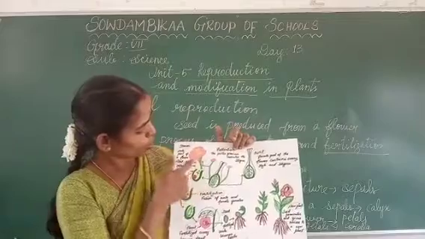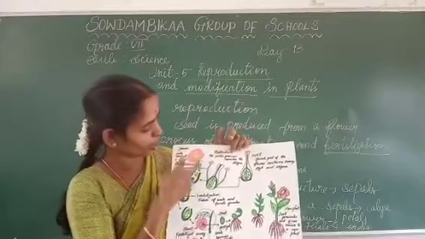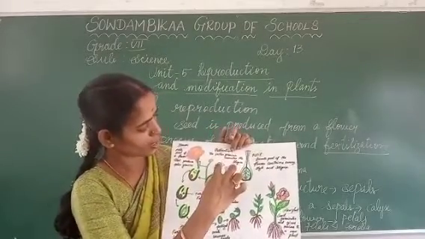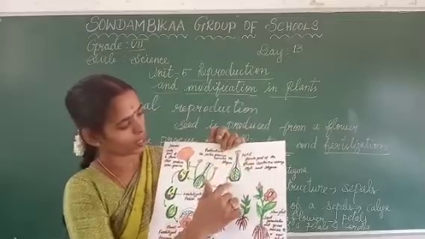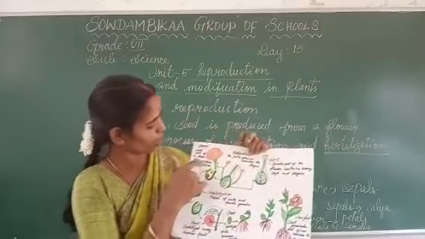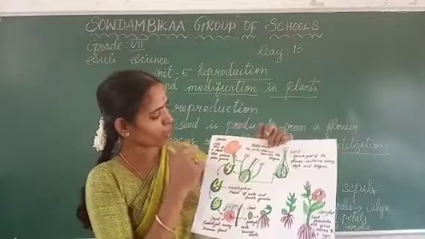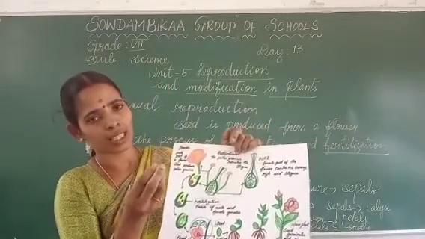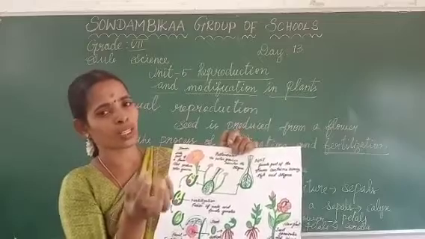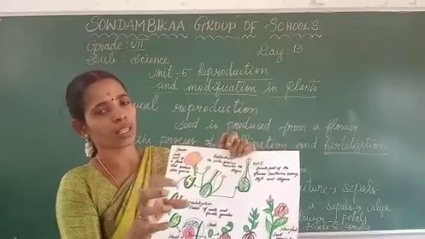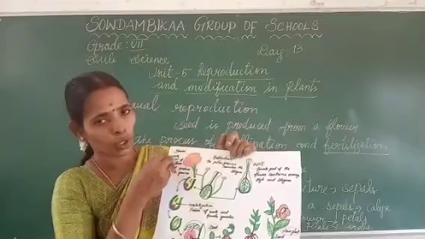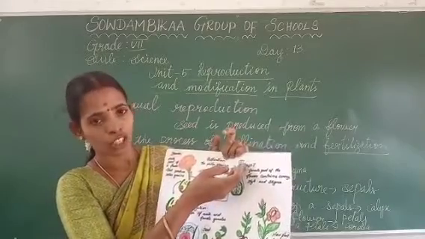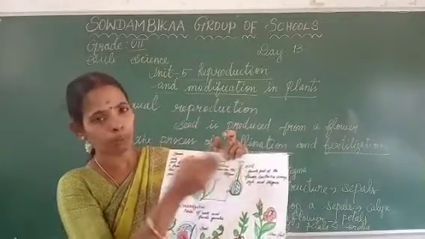See, this part they have given separately, and on this side the center part, a cone-shaped structure, is called the pistil. Here what we are observing is the male part of a flower that produces pollen grains. The anther contains a large amount of powdery substance called pollen grains. It is going to reach the stigma of a pistil.